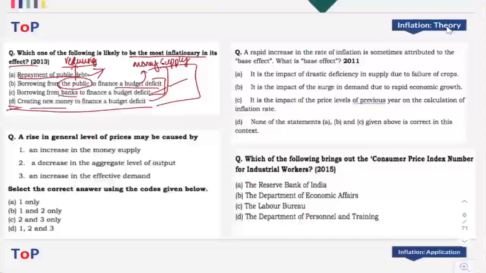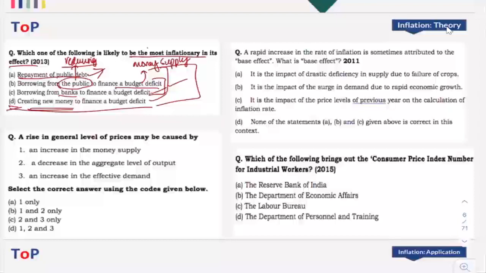But creating new money means there is no balancing effect, right? Government is creating new money. That means the existing money supply is not getting affected because of government expenditure. In all other cases, existing money supply available in the market is getting affected. Here, as they are creating new money, it actually introduces a lot of extra money supply in the market, which creates higher levels of inflation.